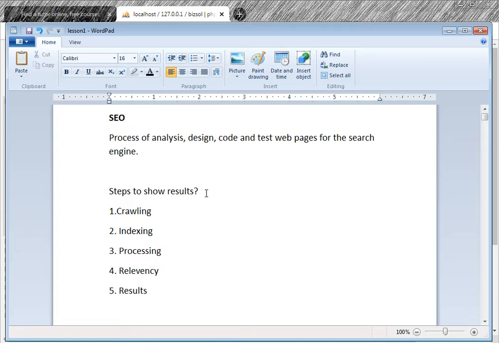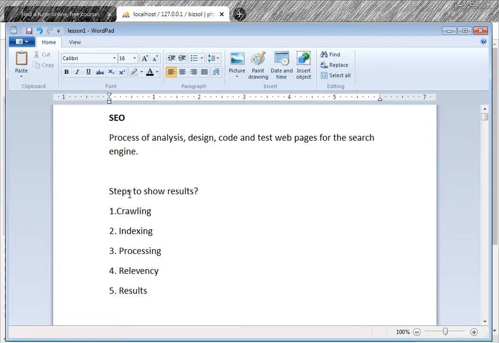So what is SEO? It is the process of analysis, design, code and test web pages. So these are the phases for the SEO. Web pages for the search engine. There are many search engines like Google, Bing and many others. You have to concentrate on the analysis phase, design phase, coding phase and testing phase of the website.